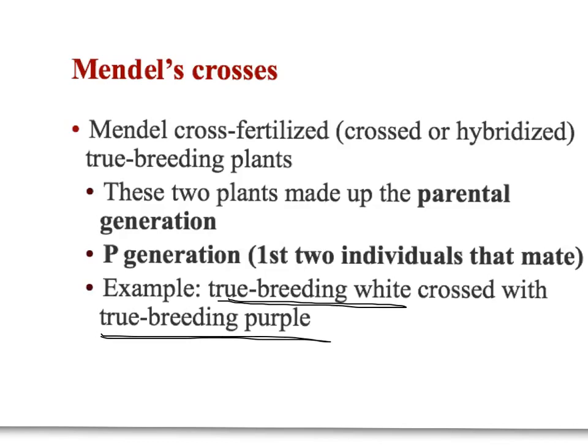And just for clarification, because these two plants are going to be the parents of the offspring plants, we call them the parental generation, or the P generation. The P generation is just defined as the first two individuals that mate in any genetics experiment.